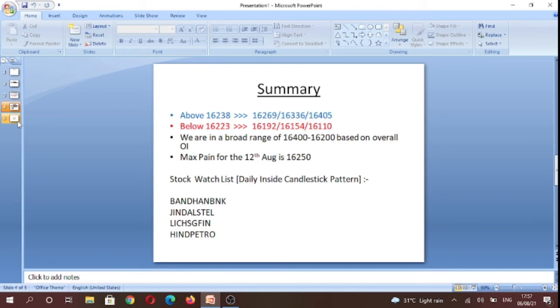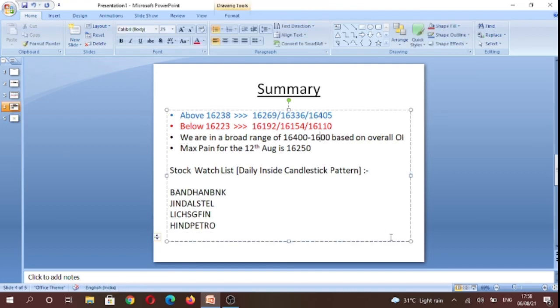Finally, before ending this video, I like to summarize. Above 16,238 levels, we can trade towards 16,336 level, and beyond that 16,405 level. And if we trade below 16,223 levels, in that scenario we would have an inside candlestick on the daily time frame breaking down to the downside, so we can potentially trade towards 16,110 levels. And broadly speaking, we're in a range of 16,400 to 16,000